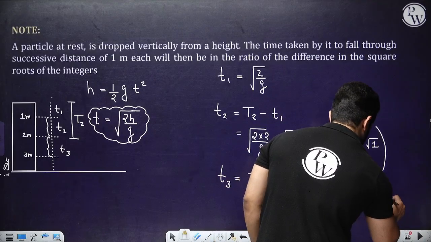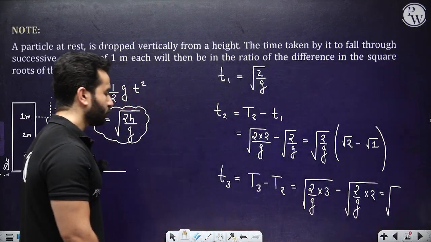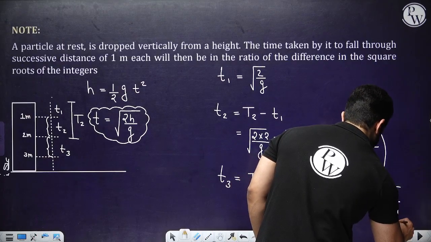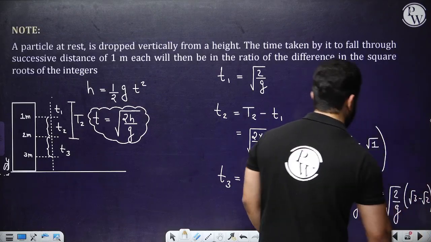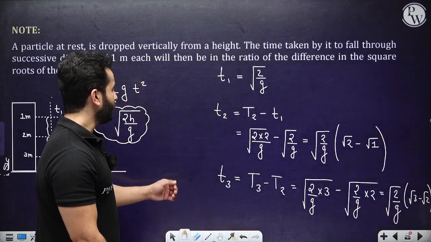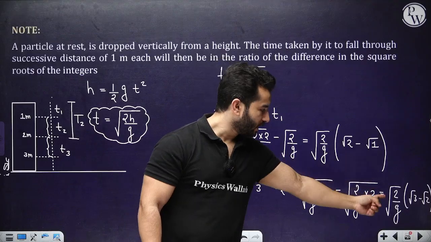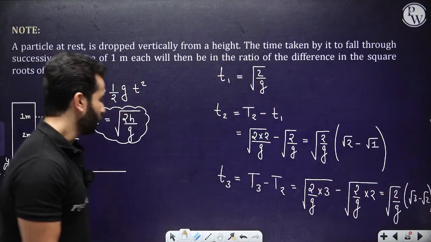Is that correct? Is everything clear? Hopefully everything is clear. So that would be root 2 by g times root 3 minus root 2. Now you can take the ratios. So that will be 1 is to root 2 minus 1 is to root 3 minus root 2. That is going to be the ratio that we were looking for, right?